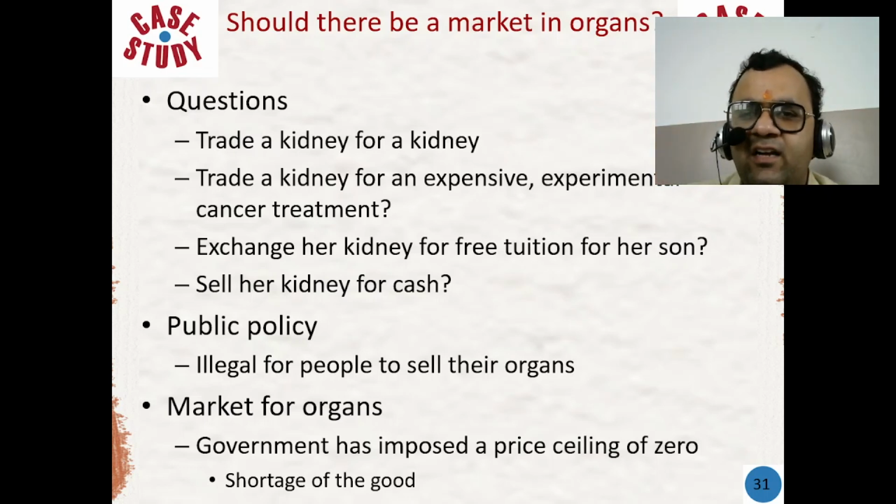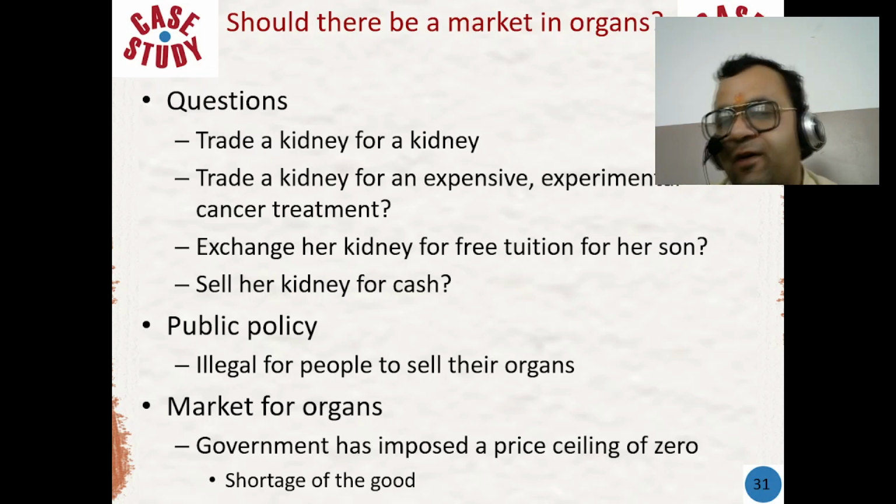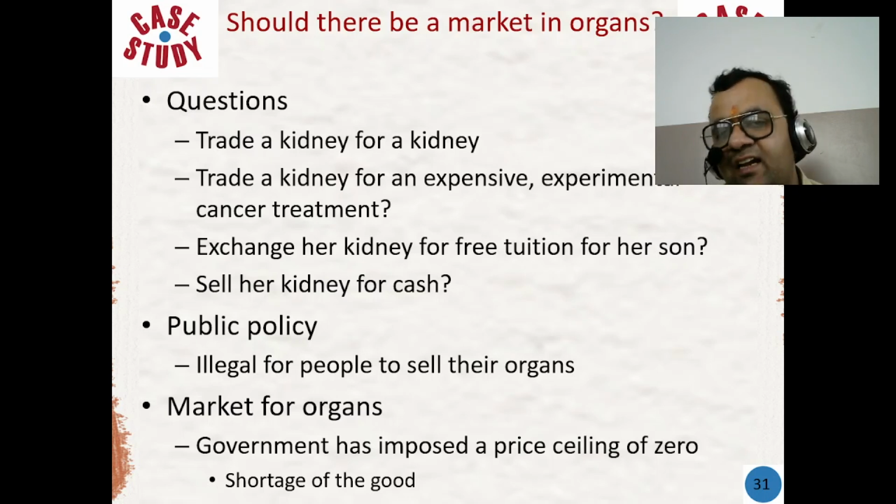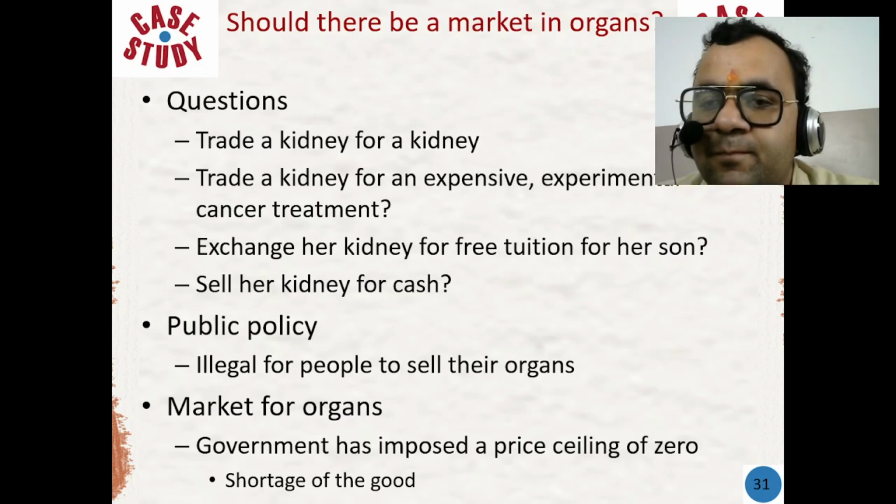It's important to note that the example we have discussed is a simplified version of a complex issue, and there are many ethical, legal and moral considerations surrounding the organ market.